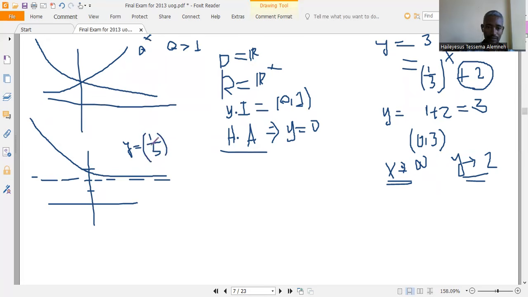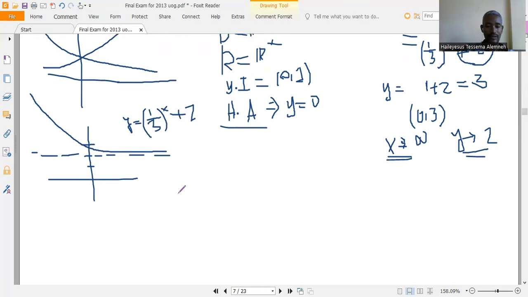So y is equal to 1 over 3 to the power of x, plus 2. Clearly the domain is all real numbers. The range is from 2 up to positive infinity.